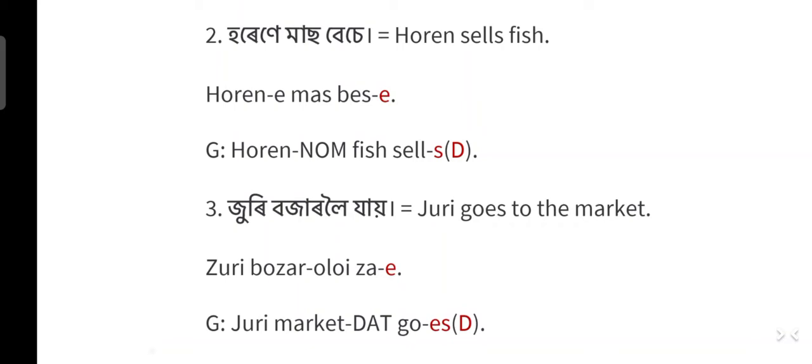Juri bozaroloi jai. Juri goes to the market. Juri is a name. Bozar means market. Bozaroloi, oloi is the dative suffix. So bozaroloi means to the market. Ja means go, and a is the third person ending. It belongs to the group D. And since ja is an intransitive verb, so juri does not get the nominative a suffix. So juri bozaroloi jai, juri goes to the market.